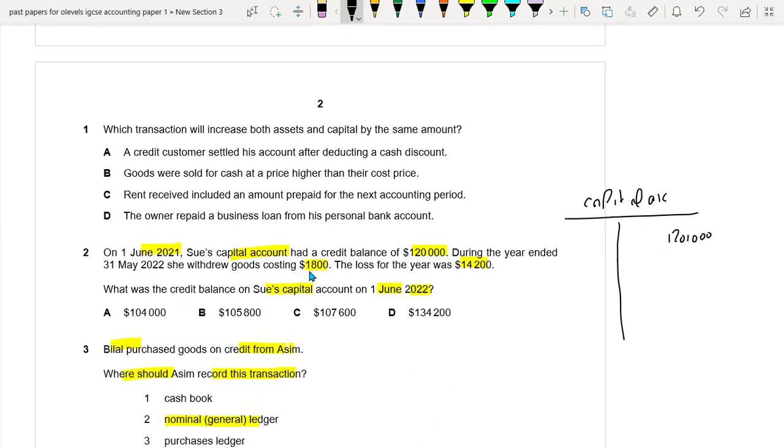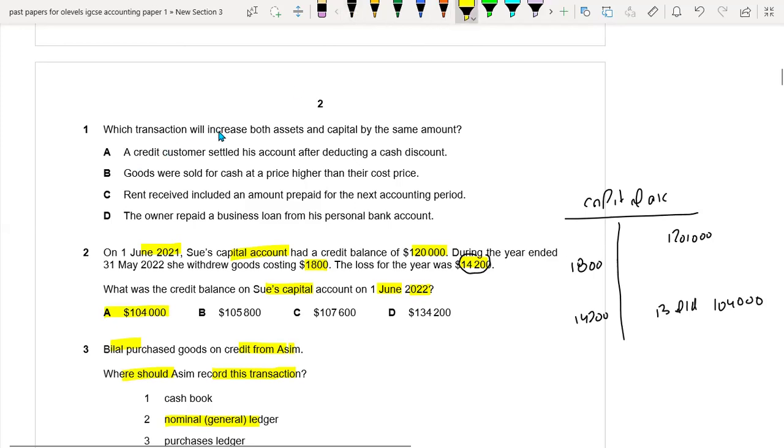During the year ended, she withdrew some goods, which is 1800. So it means that your capital would be debited by the drawings. And at the end of the year, because there's a loss for the year, your capital would be debited by 14,200. So the balance b/d at the end of the year is 104,000. This would be your year end balance, and the start balance for the next year in the capital account. So A option is the right option.